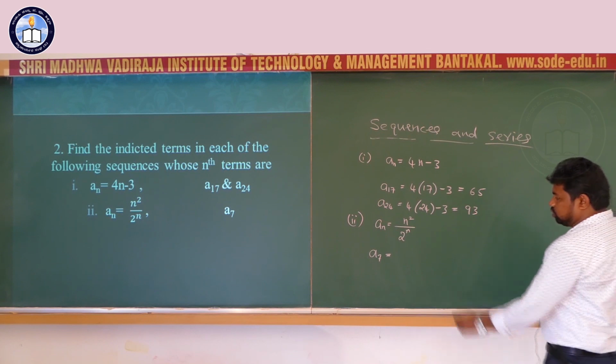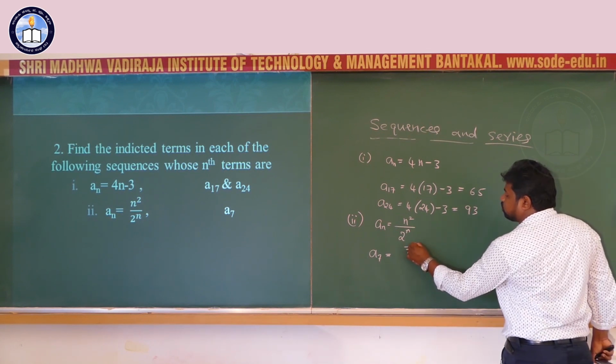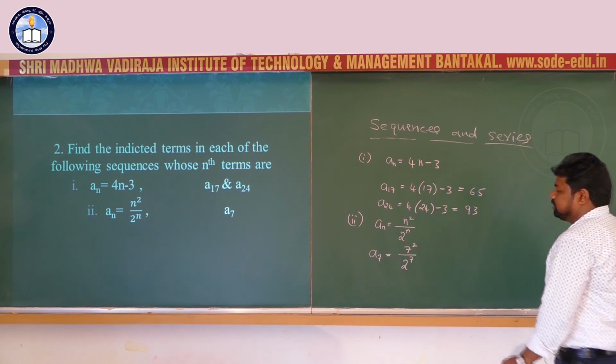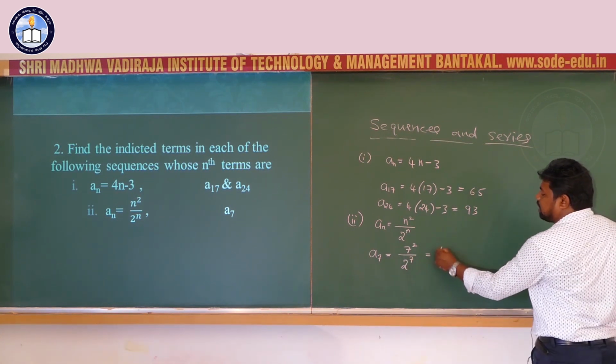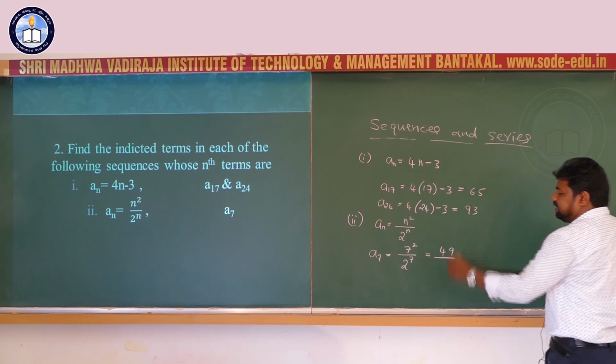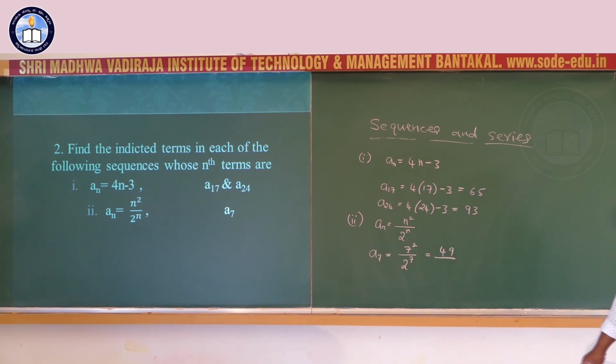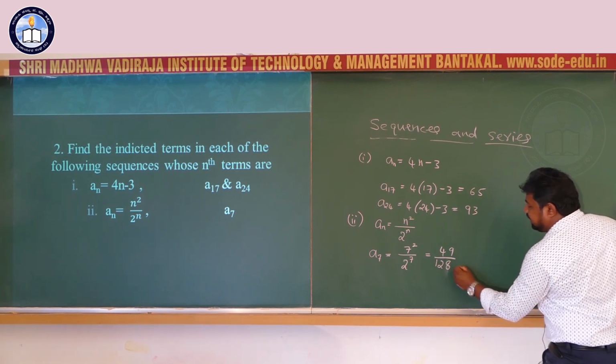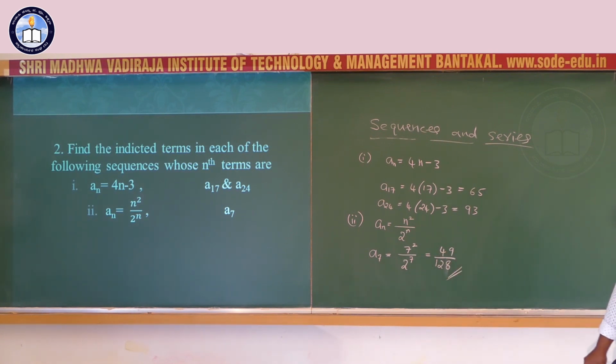Seventh term equal to 7 square by 2 power 7. That is equal to 7 square 49 by 2 power 7, 128. So 49 by 128.